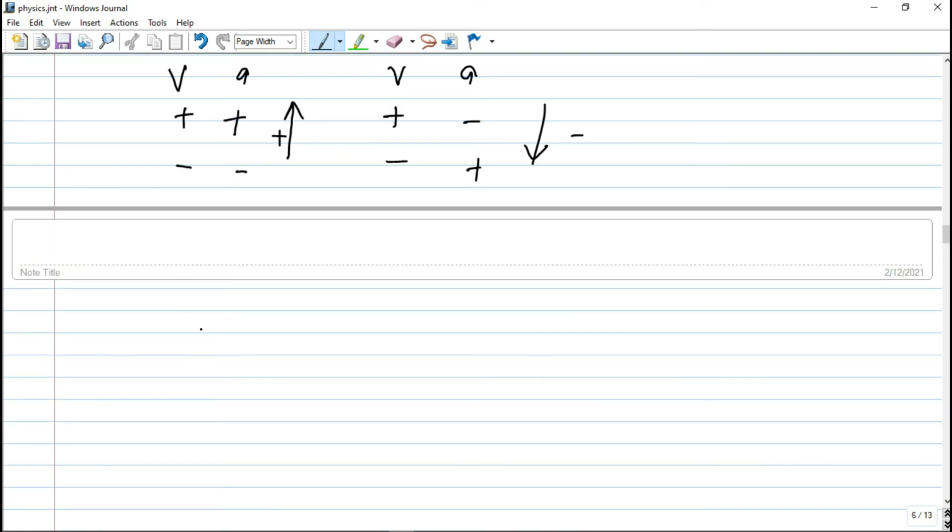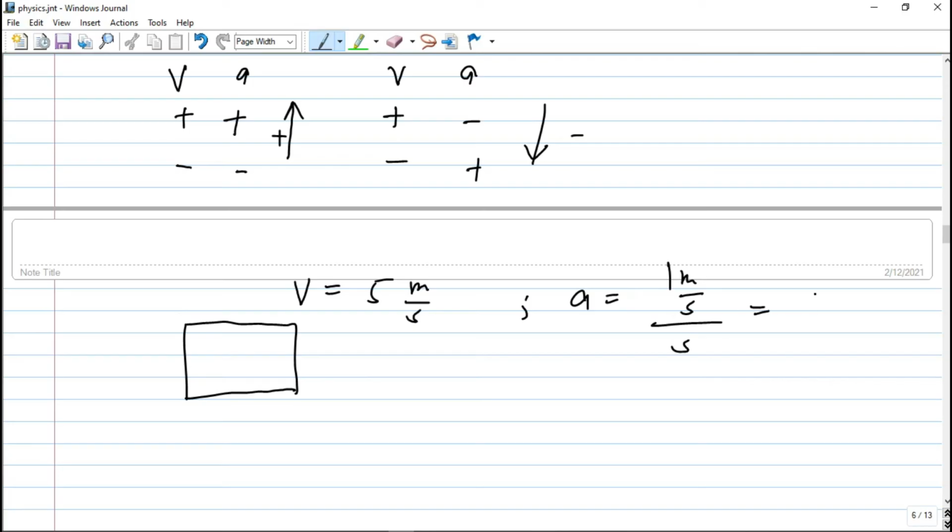For example, guys, we have an object here moving to the east at a velocity of, let's say, 5 meters per second. And its acceleration, let's say, is 1 meter per second squared, also going to the east. So this is both positive, and we can say that this body here is speeding up.